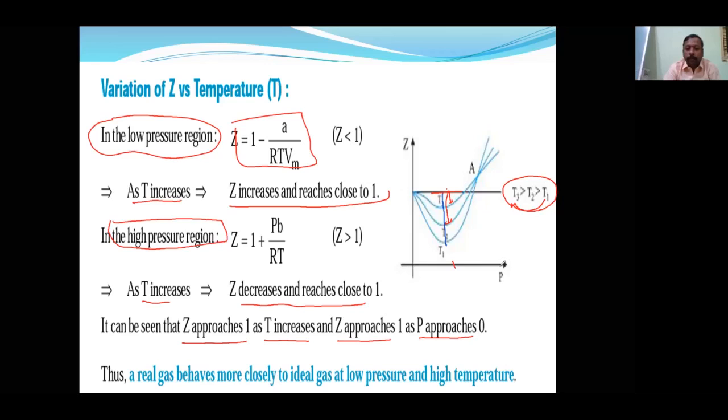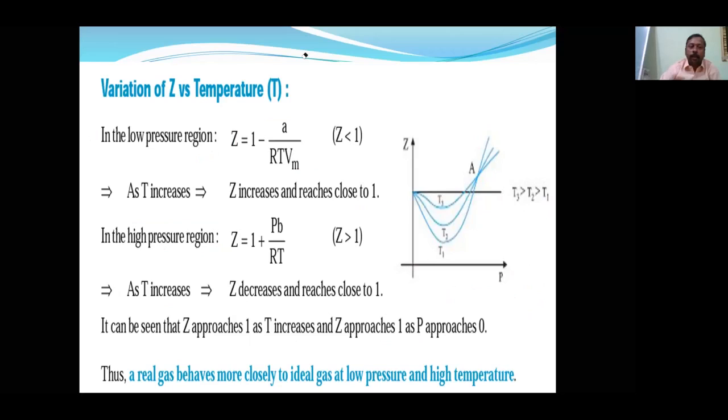Okay. See here, pressure is decreased, then it is 0. That means Z is equal to 1. When temperature is increased, to reach Z equal to 1, we need high temperature and low pressure. That means a gas behaves as an ideal gas at low pressure and high temperature. Okay, this is what we observed from this graph. At low pressure and high temperature, the gas is ideal; at high pressure and low temperature it will be a real gas, because there it shows Z either greater than 1 or less than 1. Okay. So let's see the next graph.